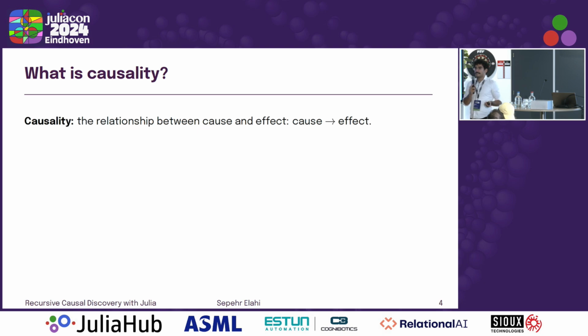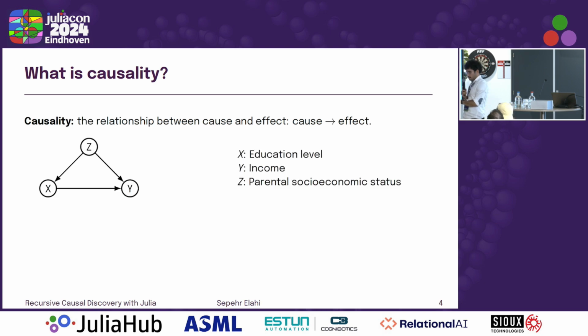In fact, causality is the relationship between a cause and an effect. So something is causing some effect. I have a little example here. We're looking at the income of an individual, and the income is an effect of their education level. So y is an effect of x, and we see that little directed edge, so it's represented by the graph. It is also an effect of that person's parental socioeconomic status. And the parental socioeconomic status is also causing their education level, right? Because the parent chooses what school to put their children in.